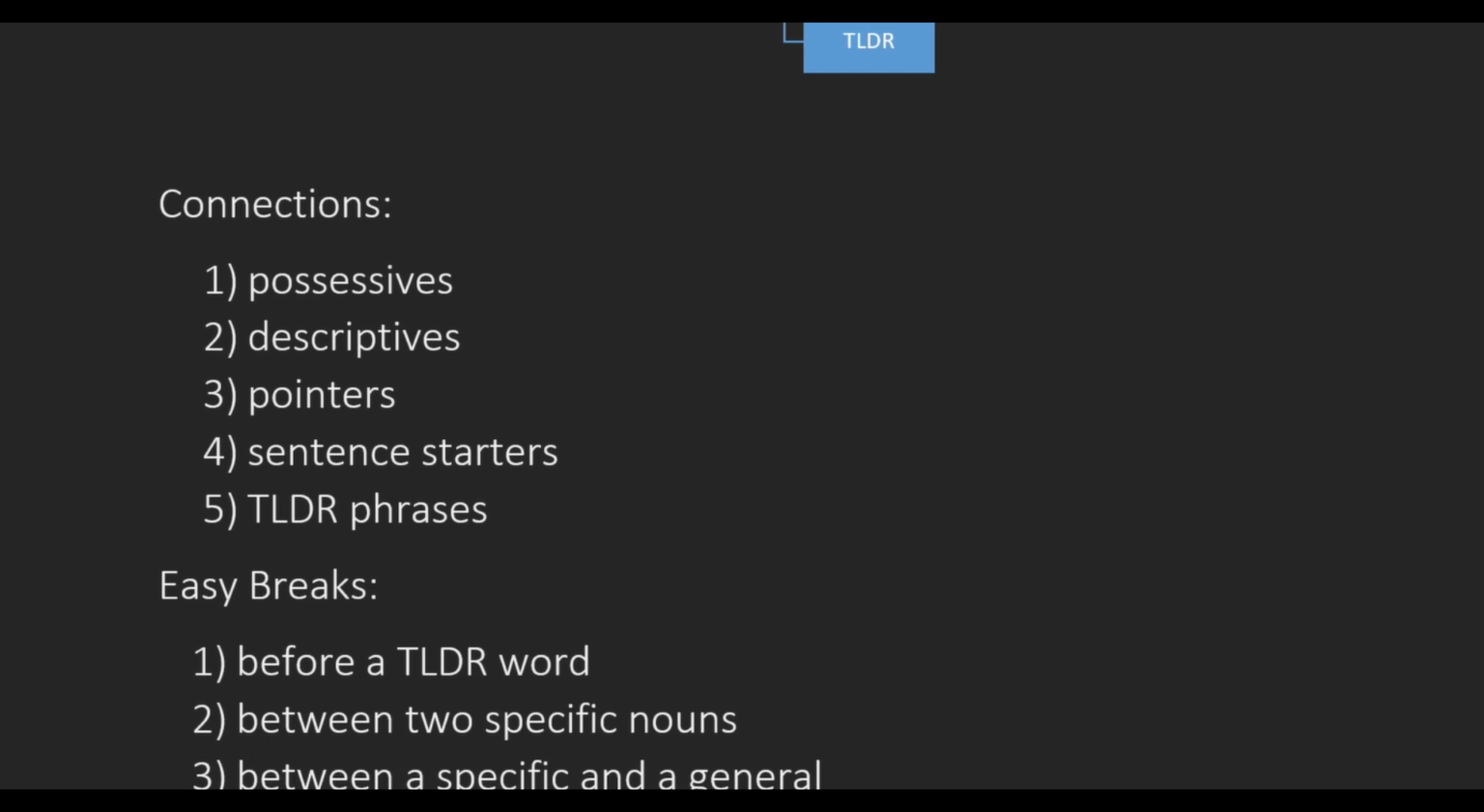And we also made a list of easy breaks. So we're studying what a connection is and what a connection is not, just so we have a comprehensive view. So our easy breaks were: before a TLDR word, after the specific word in a general and specific pair, there's always a break, between specific and general, and between 2 specific nouns.